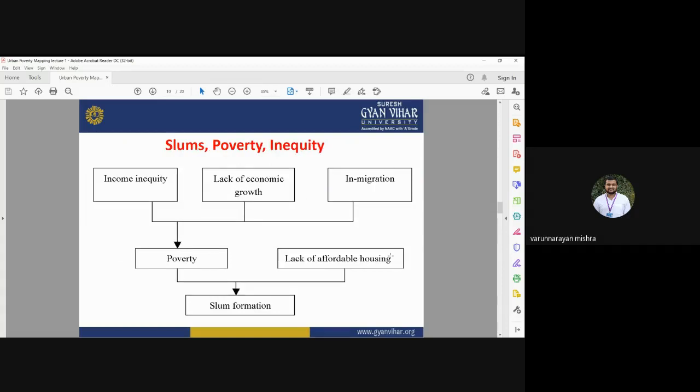So this is the graph, this is the figure showing the slum poverty and inequity.